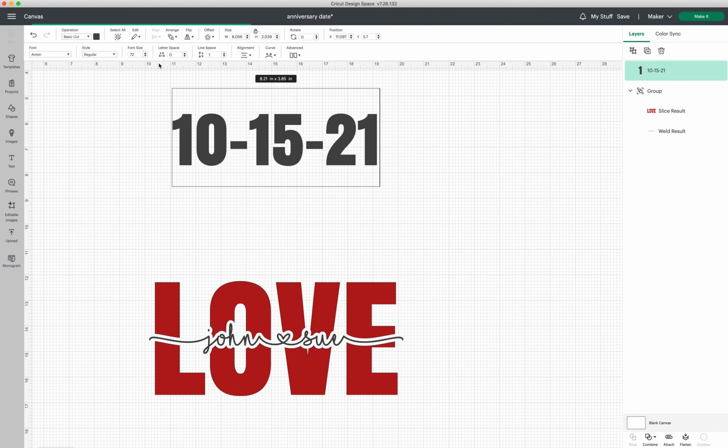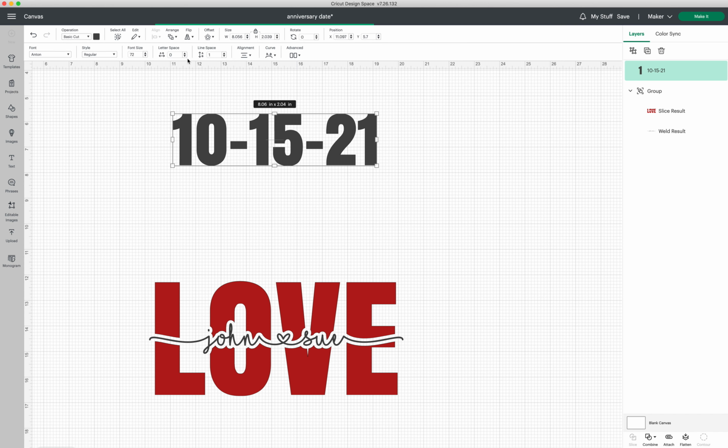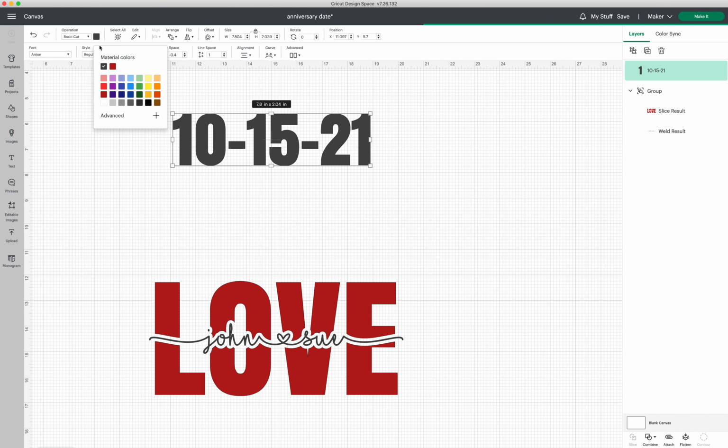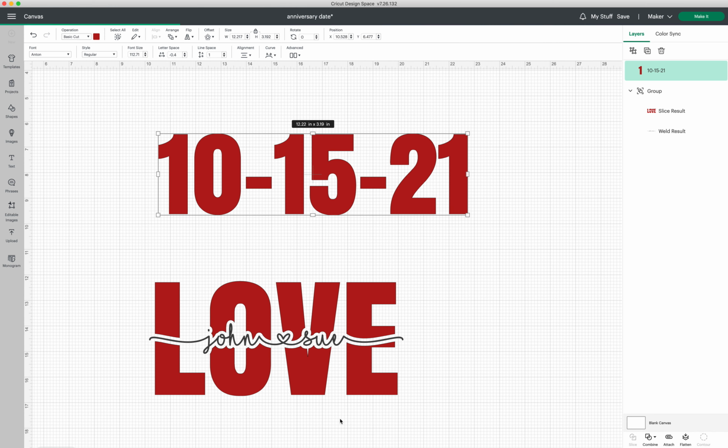If you think it needs to be closer together, it's all on what your eye sees and what you like. But we just select it and go to letter space, not line space, but letter space, and just start going to the negative direction, and it'll push them closer together. Okay, I think that looks good. Let's make it red. No particular reason, I just like the color red.